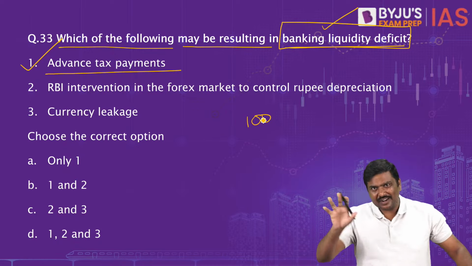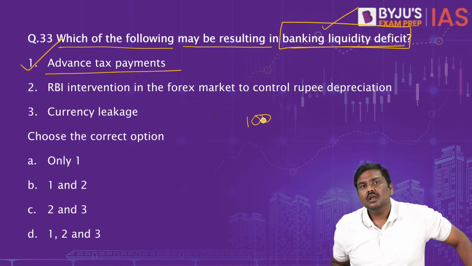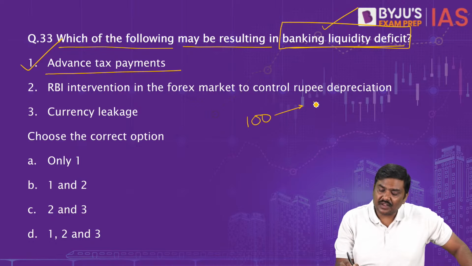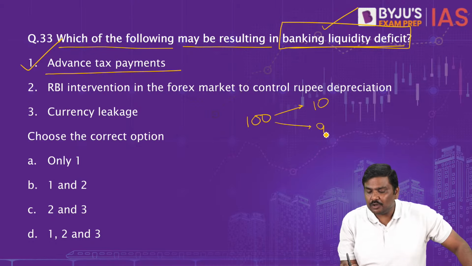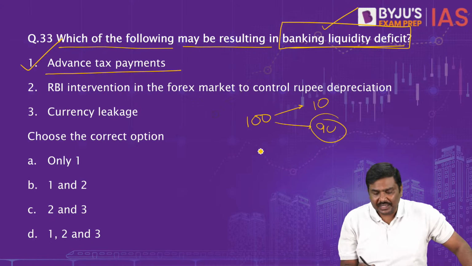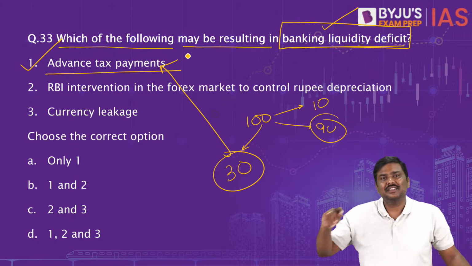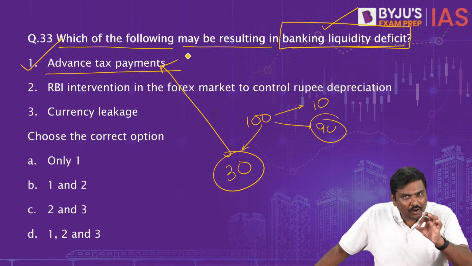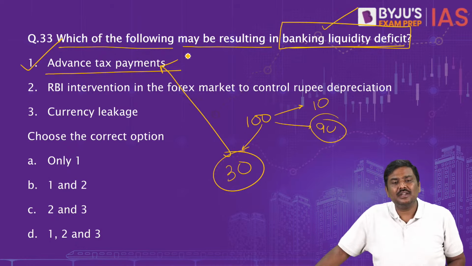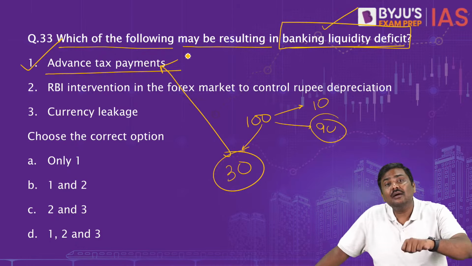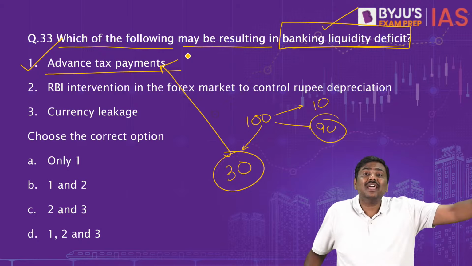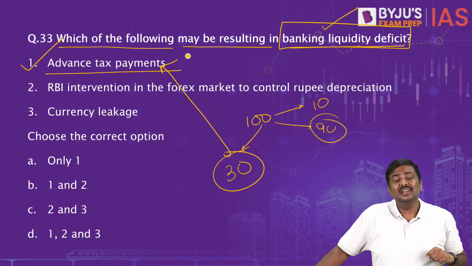Imagine you will keep 100 rupees with the bank. The bank, after keeping, let's say, reserves of 10 rupees, will have 90 rupees to lend. But now you will withdraw 30 rupees because you want to pay the taxes. Very often, I'm pretty sure you must have read in the newspapers, companies are paying income taxes to the government in advance.